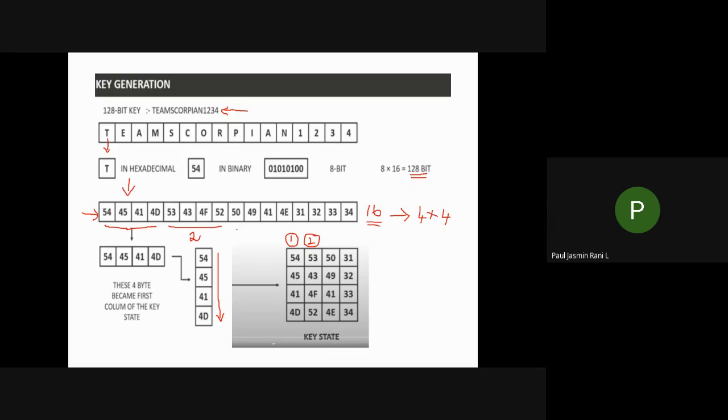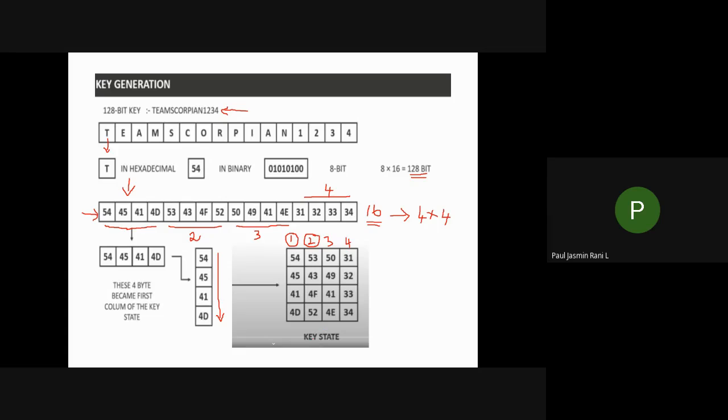Next, the third column is this one: 50, 49, 41. This is your third column, and this is your fourth column. This is the way you construct your 4 cross 4 matrix. Now you have transformed your 16 characters into a 4 cross 4 matrix.